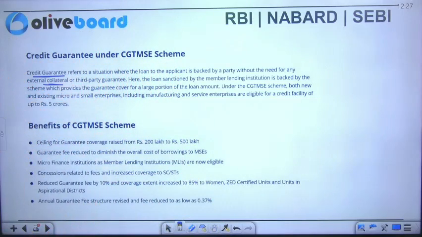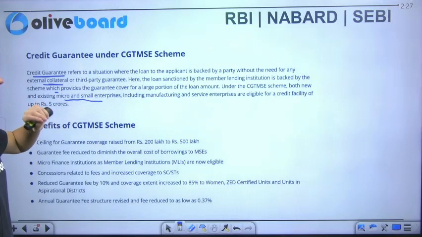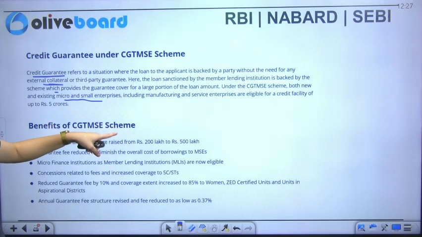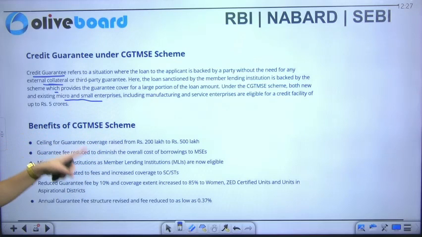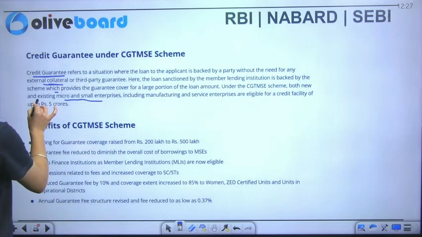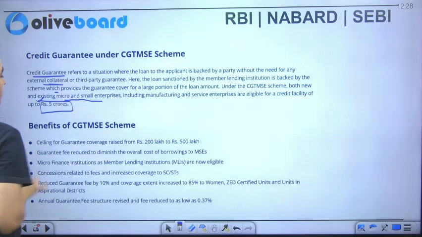And here the loan sanctioned by the member lending institution is backed by the scheme, which provides a guarantee cover for a large portion of the loan amount. Under this particular initiative, both existing micro and small enterprises, including manufacturing and services enterprises, are eligible for the credit facility, and that is up to 5 crore. Okay, that is up to 5 crore.